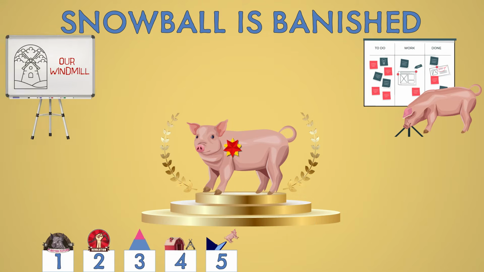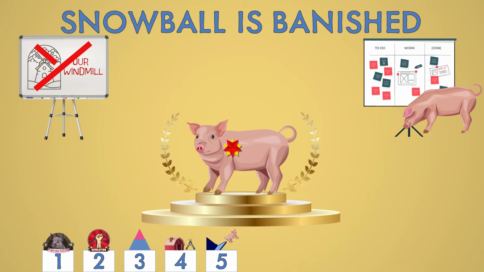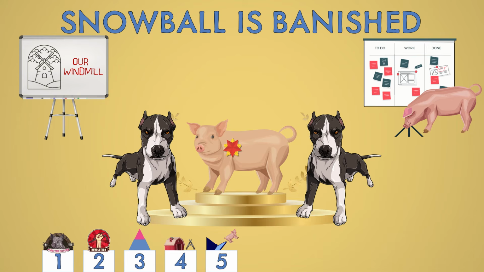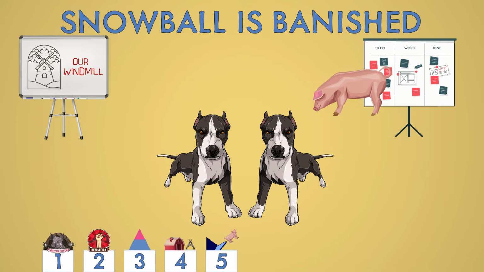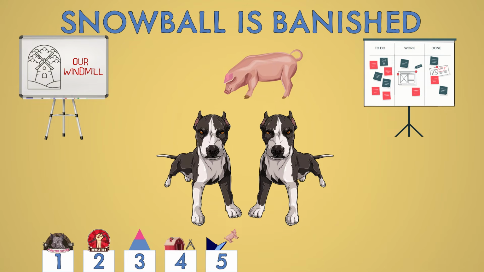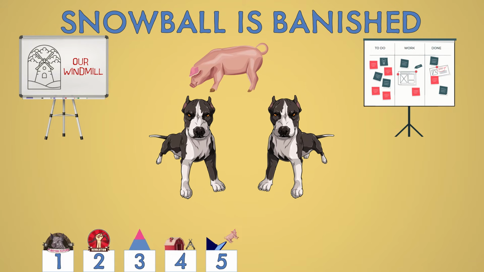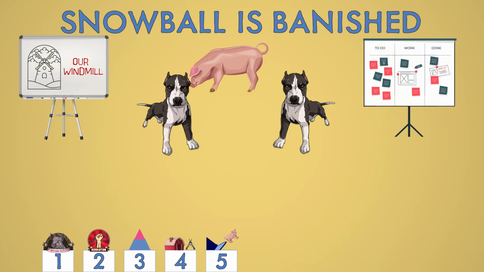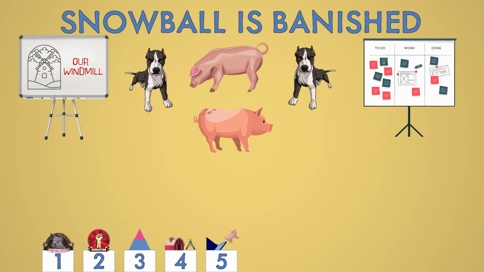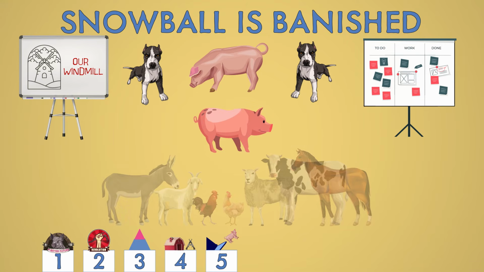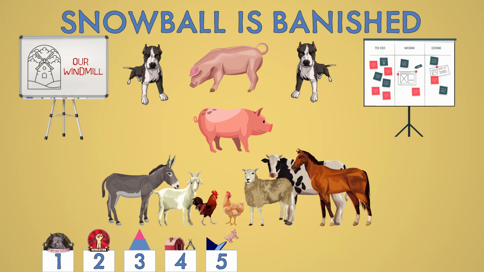Then when Snowball wants to build a windmill, Napoleon objects. But when Snowball convinces the animals to build it, Napoleon sets the dogs on him and they chase Snowball from the farm. Note that Napoleon then cancels all future meetings and says all decisions will now be taken by the pigs. Squealer says this is just in case the animals make the wrong decision.